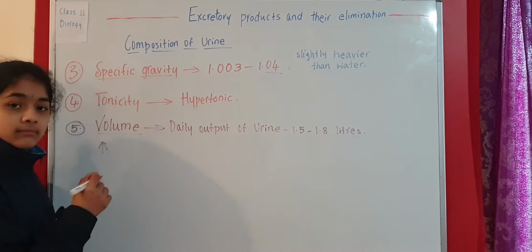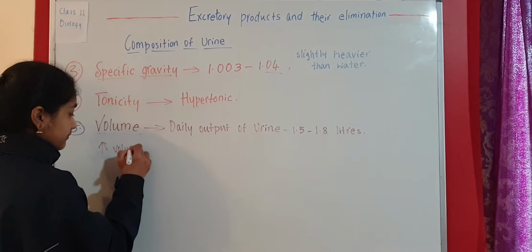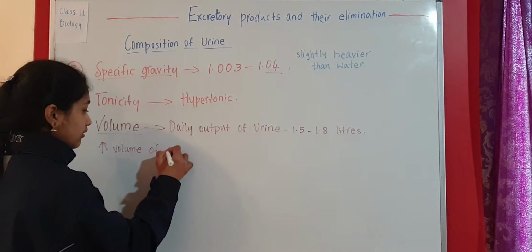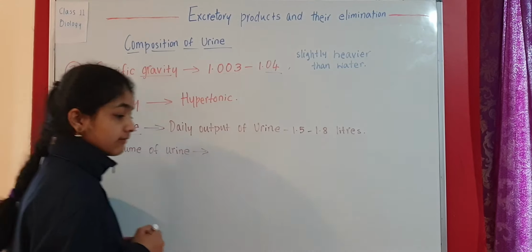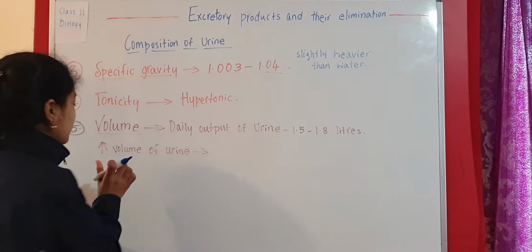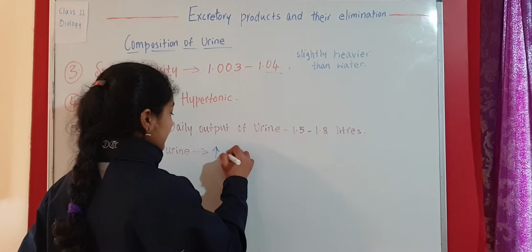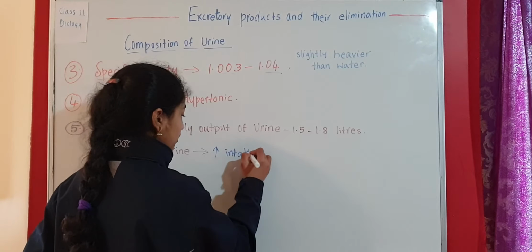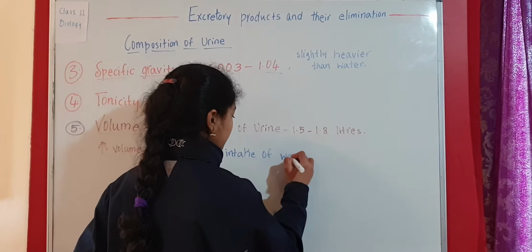There can be an increase in the volume of urine. Increased volume of urine is due to increased intake of water or fluid.